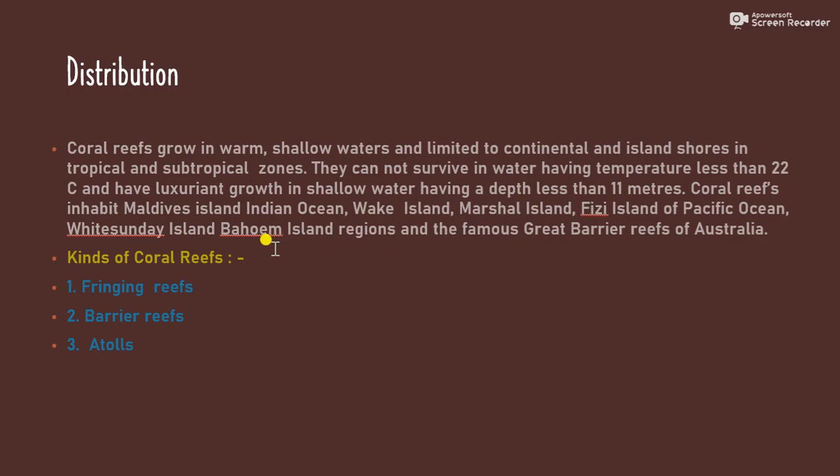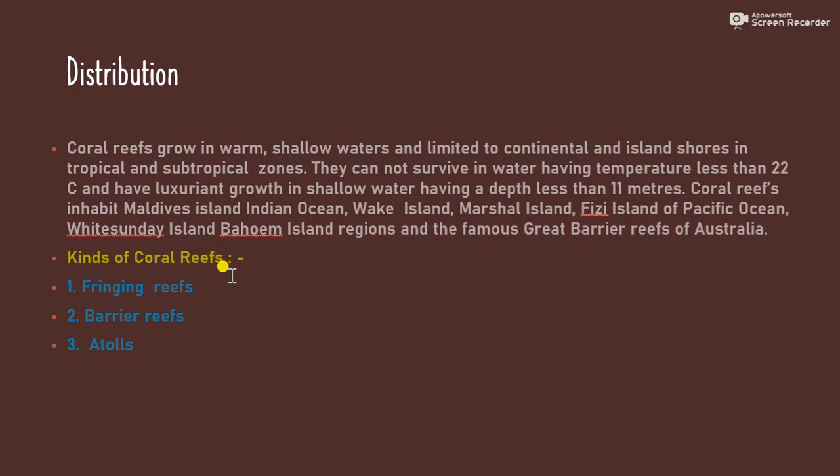Coral reefs inhabit the Maldives Islands, Indian Ocean, Wake Island, Marshall Islands, Fiji Islands of the Pacific Ocean, and the Bahamas island region, and the famous Great Barrier Reef of Australia. This coral reef is distributed all over the different oceans and islands. Then different types of coral reefs are found.